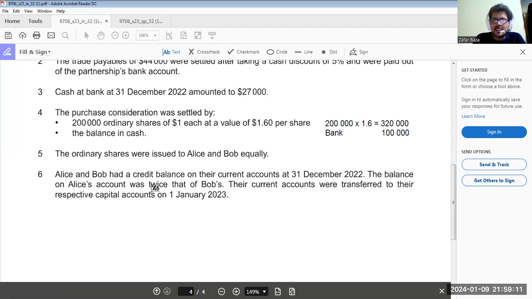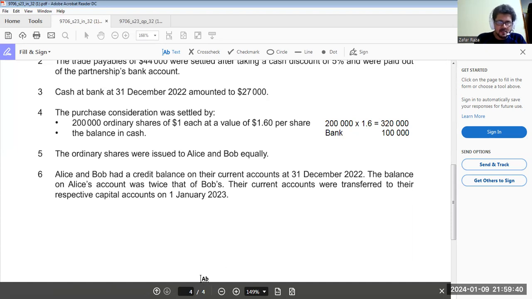Acha. Alice and Bob had a credit balance on their current account on 31st December 2022. Credit balance means they have not taken money in anticipation of profit equal to the amount of profit, but less than the amount of profit they were given at the end of the year, December 31st, 2022. That's why their current account is showing a credit balance. The balance on Alice's account was twice that of Bob's. Okay, their current accounts were transferred to their respective capital accounts on 1st January 2023.